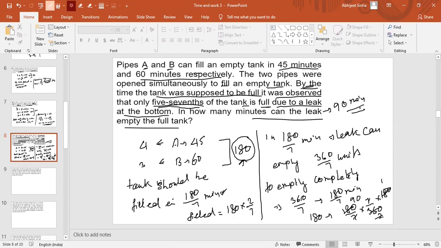I hope now this is clear. What we did, we used the unitary method, right? So for 360 by 7, if it required 180 by 7 minutes, for 1 unit it will require 180 by 7 into 7 by 360, right? So for 180, it will require into 180. Is it clear to all of you guys?